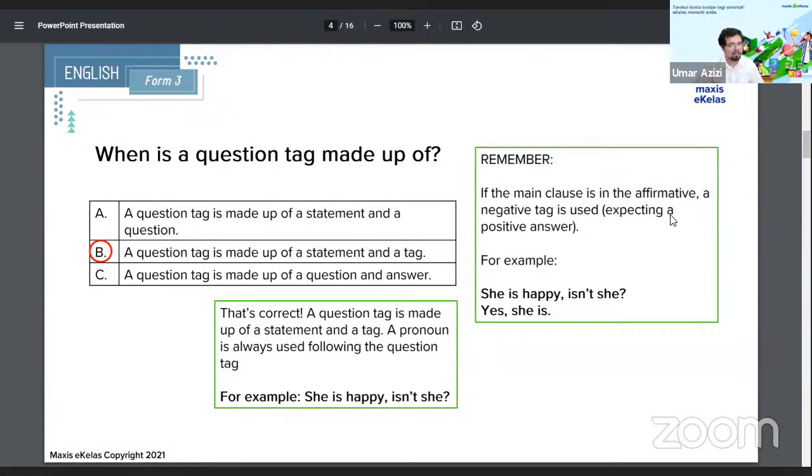Is there an explanation of this in Malay? Dia bahagia kan? Ke tak? You know? I guess that's the closest one I can think of. It's like when the first statement is a positive thing, or is an affirmative. She is happy. Isn't she? Then followed by yes, she is. Isn't she here is in a negative. So there's a negative tag right there. So she is happy is the affirmative, that you are affirming she is happy. Isn't she will then be in the negative.